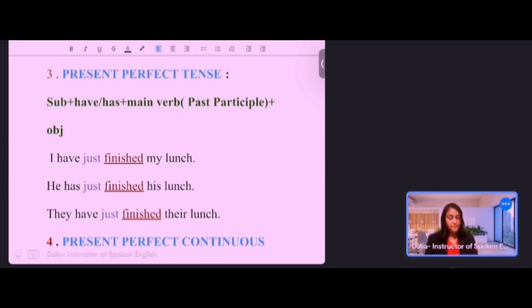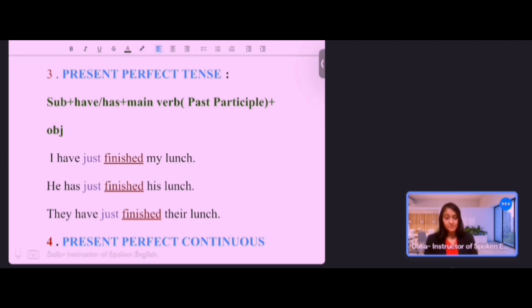So, what is present perfect tense? Present perfect tense is used to express an action or event that happened in the immediate past, but the effect is still going on.